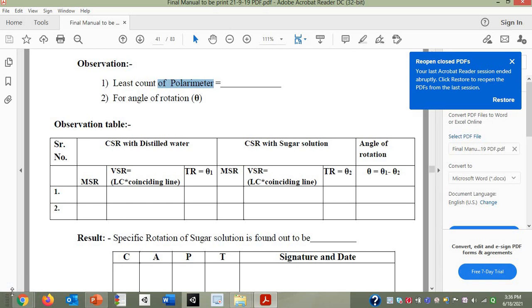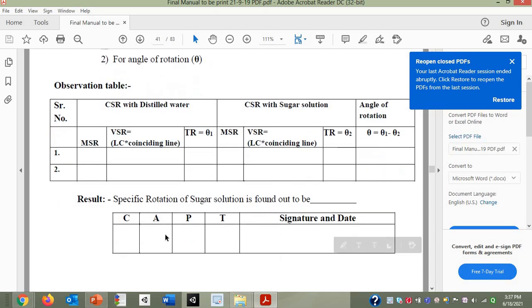How to perform the measurements I am not going to discuss here, because performing it in actual practice is a little different from the virtual lab. So we are not going to talk about all that. In the simulation you will get all the values, and you will get to know the specific rotation of the sugar solution.